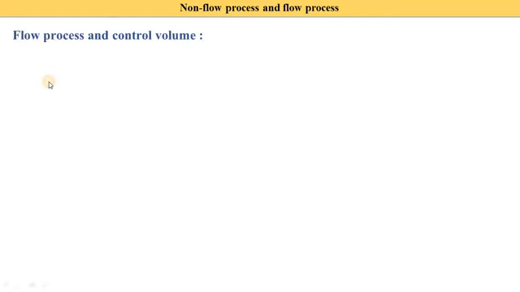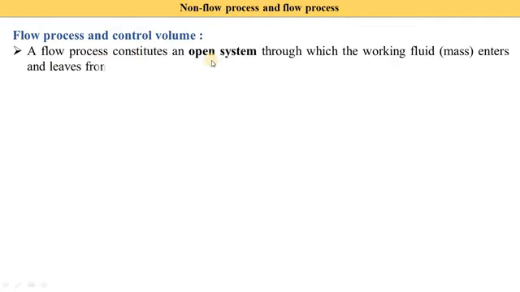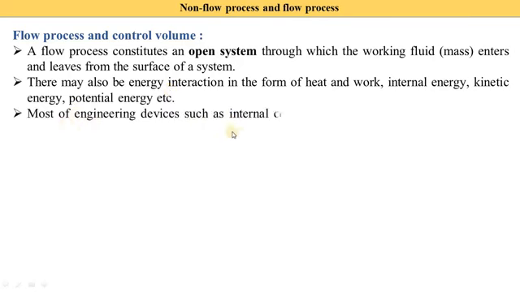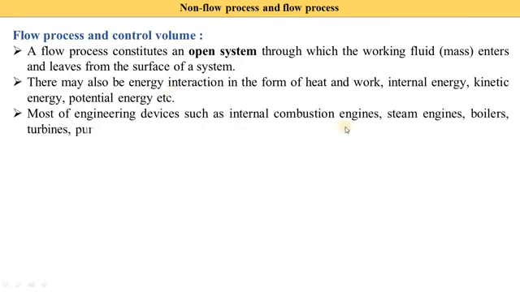Now we understand flow process and control volume. A flow process consists of an open system through which working fluid, meaning mass, enters and leaves from the surface of a system, which we already discussed. There may also be energy interactions in the form of heat and work, internal energy, kinetic energy and potential energy. Most engineering devices such as internal combustion engine, steam engine, boiler, turbine, pump, compressors and condensers.